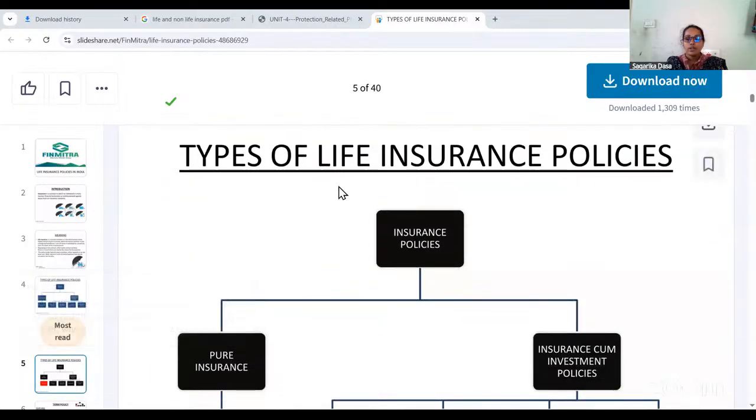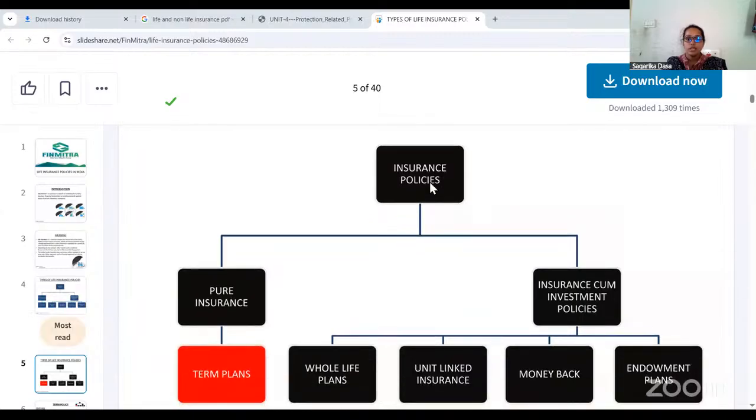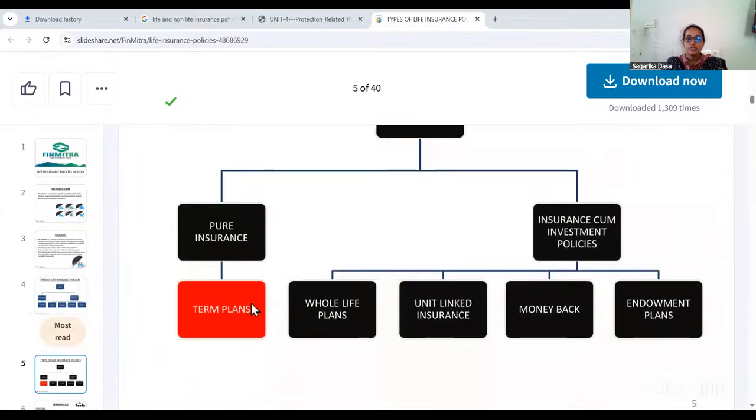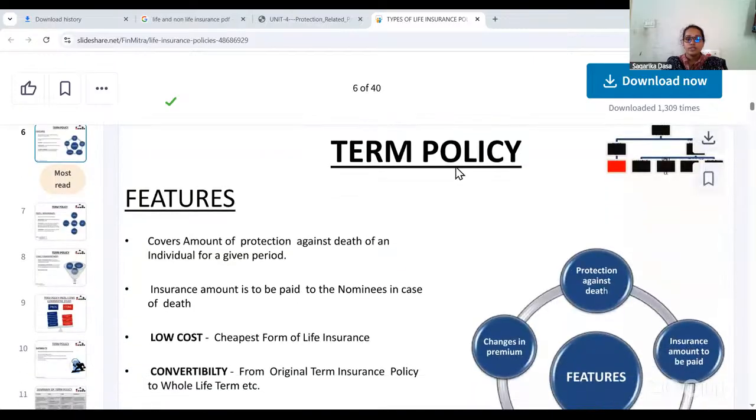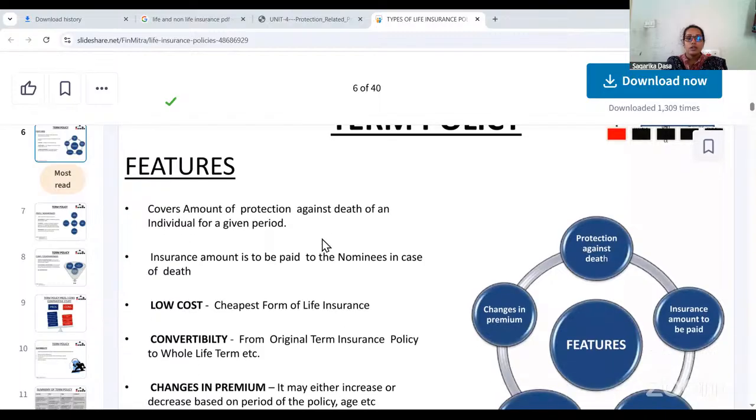Then types of life insurance policies. When we see the types of life insurance policies, first we will see pure insurance term plans. Now term policy. The features of term policy are that it covers an amount of protection against death of an individual for a given period of time.